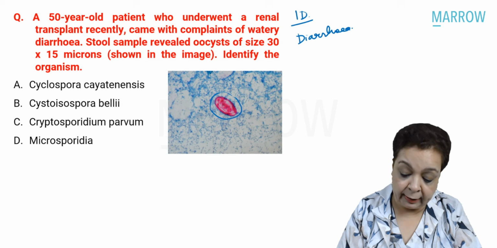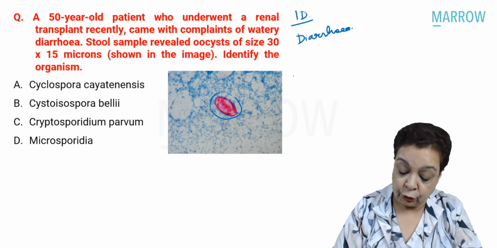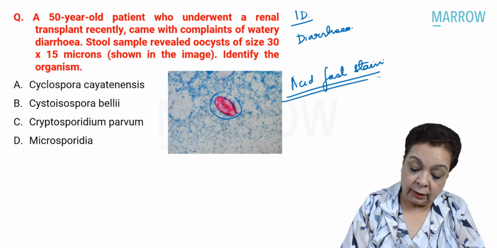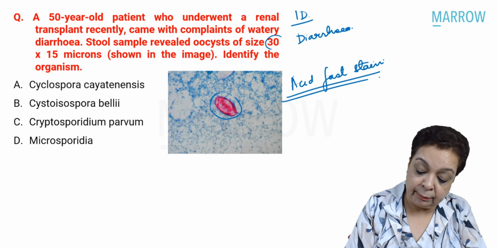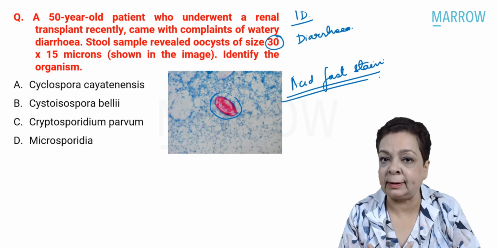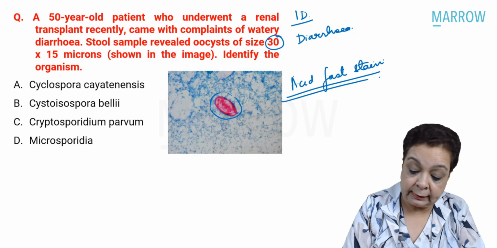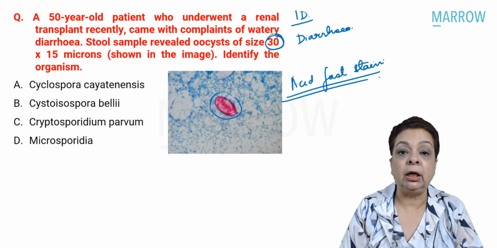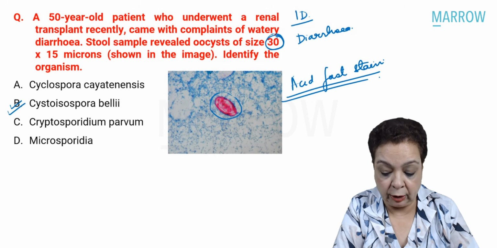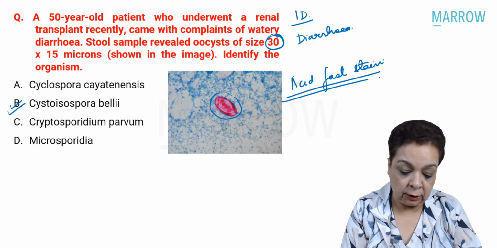We are seeing red against a blue background. So this is the acid fast stain. Acid fast rounded structures which are 30 microns in size causing diarrhea, we are going to think of the coccidian parasites. And since the size is 30 microns, the answer definitely is Cystoisospora belli. Okay, that's how we differentiate these three.